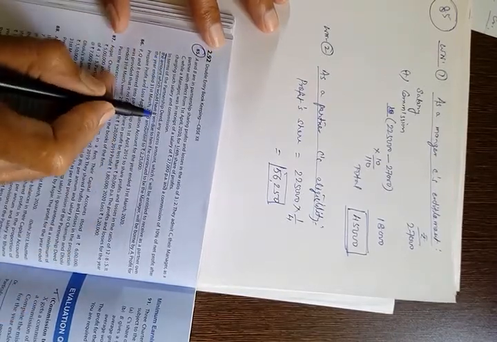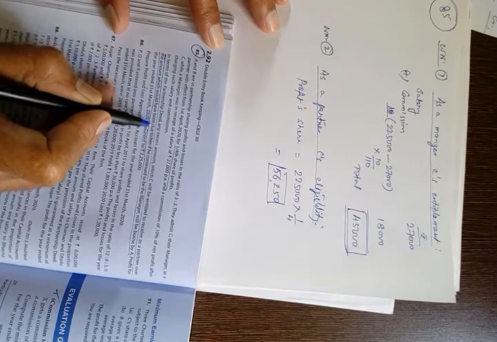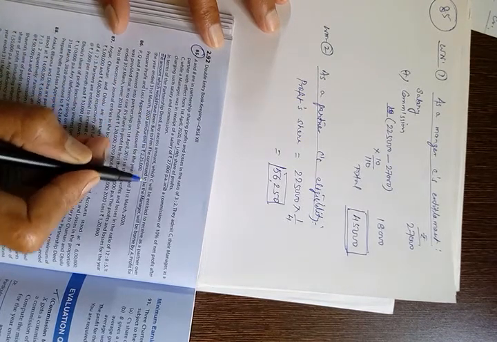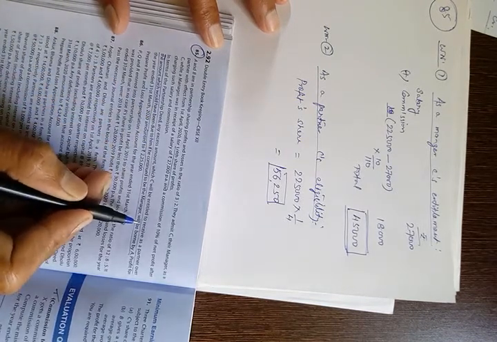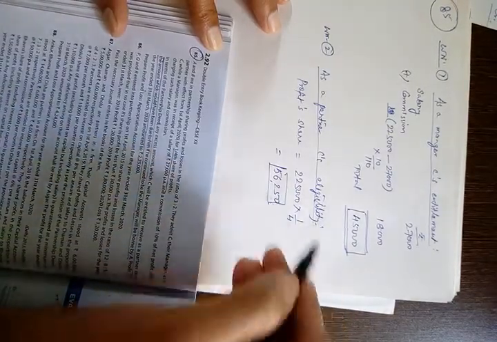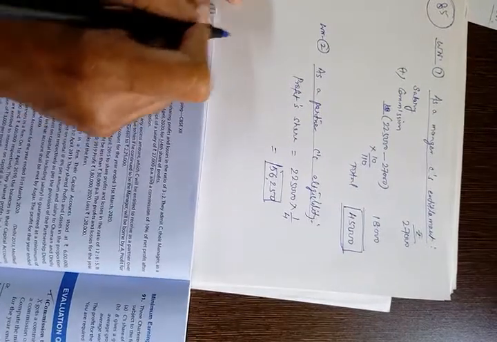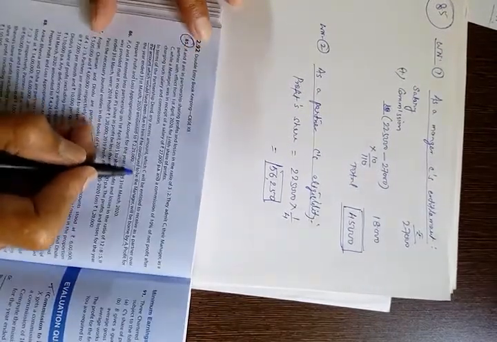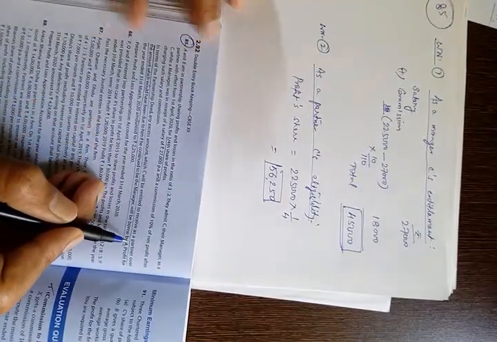In terms of partnership deed, any excess amount which C will be entitled to receive. What is the excess amount? Okay, read it first.